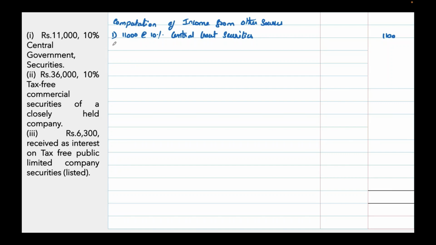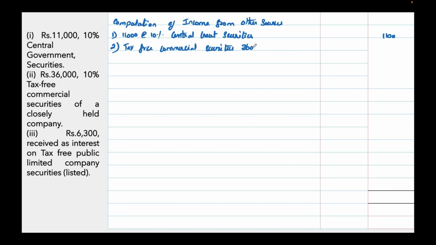Second one, 36,000 10 percentage tax free commercial securities. So they are given you interest rate.